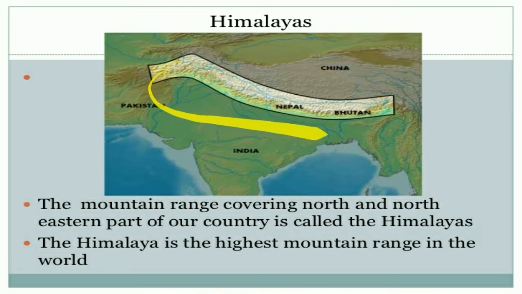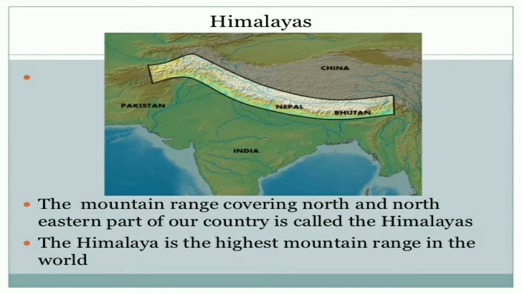So children, you all understand that the Himalayas are the highest mountain range in the world.